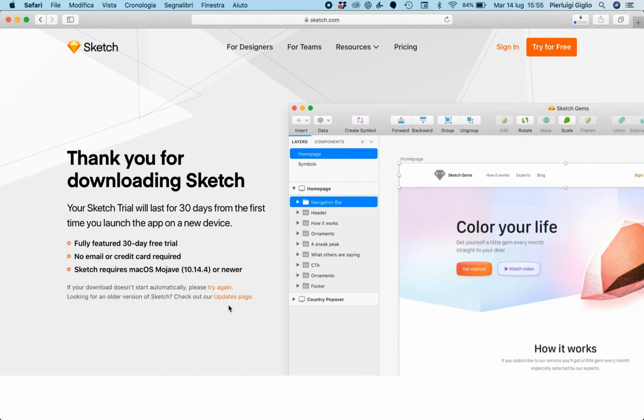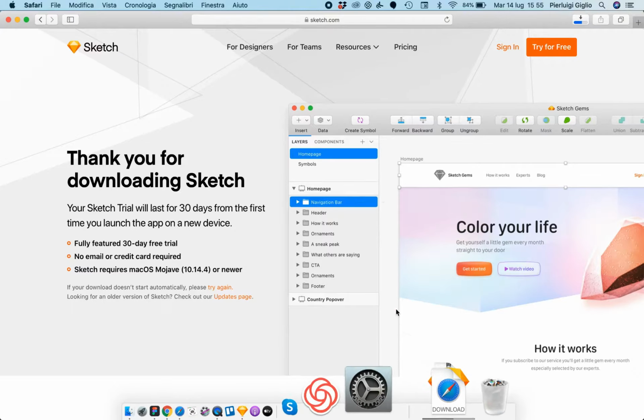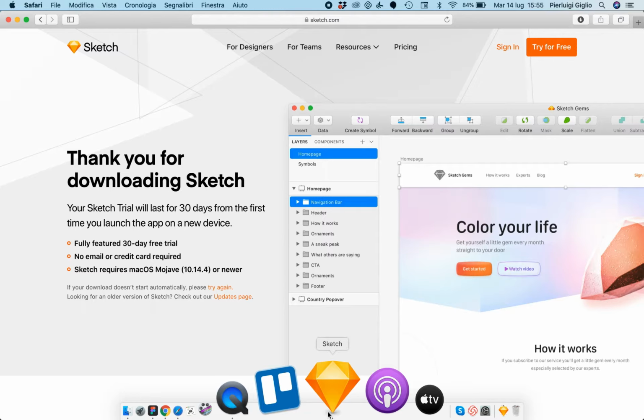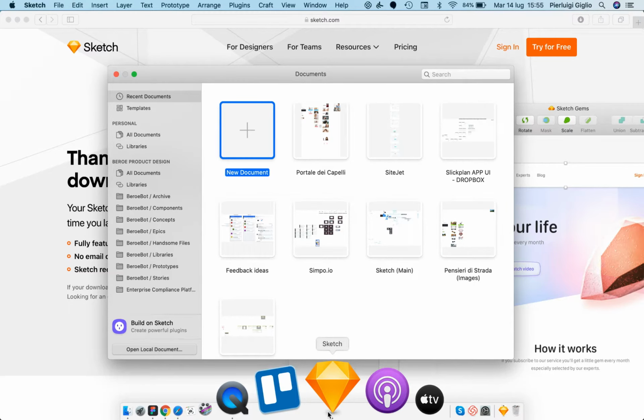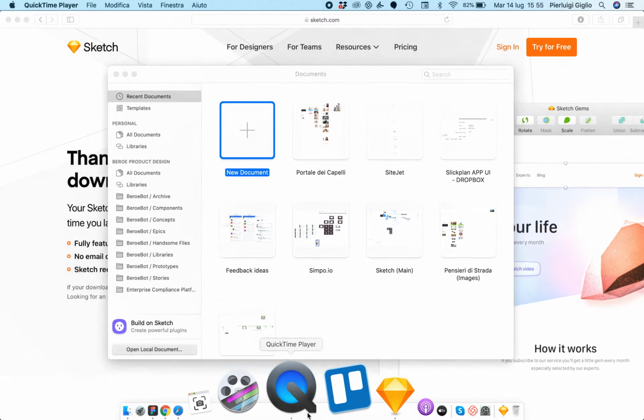As soon as you do that, you can see that Sketch is downloading in your downloads folder, and as soon as it's done, you simply have to click on Sketch and a very quick installation process is going to happen. And once that is done, you're going to be able to click on the Sketch icon and start using Sketch. So in the very next video, we're going to create our very first document, so stay tuned.